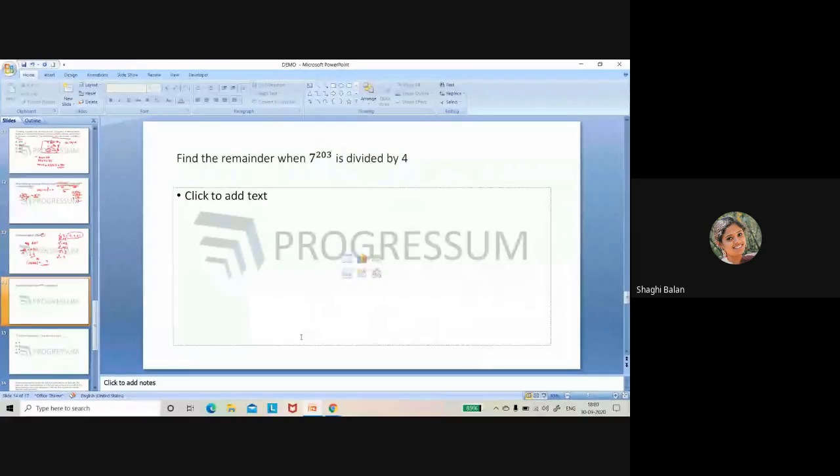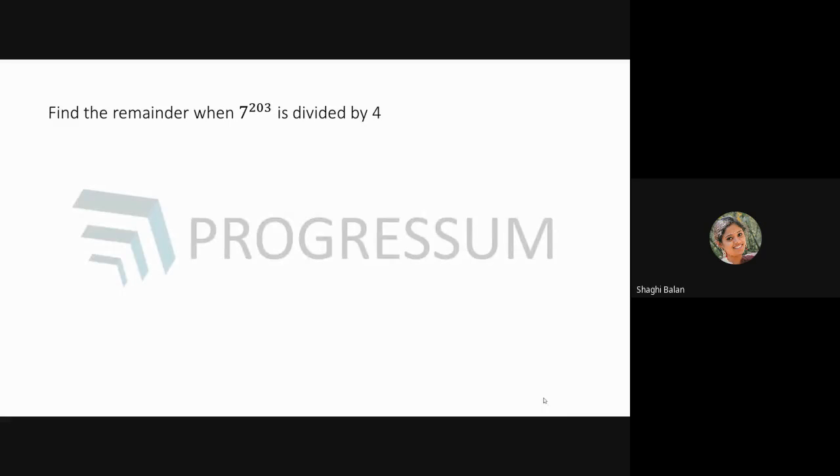So here we have the other question. Find the remainder when 7 power 203 is divided by 4. How will you find it? You are asked to find the remainder, so what you have to do is again check.